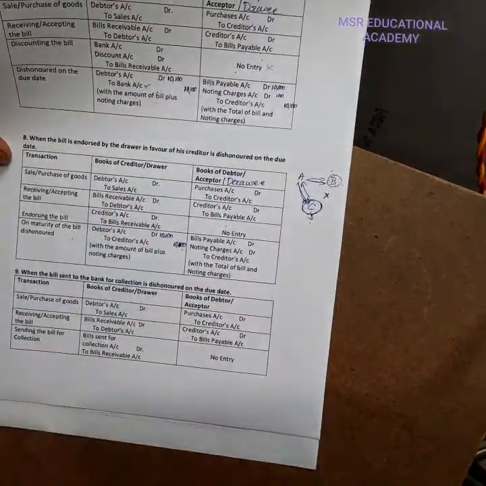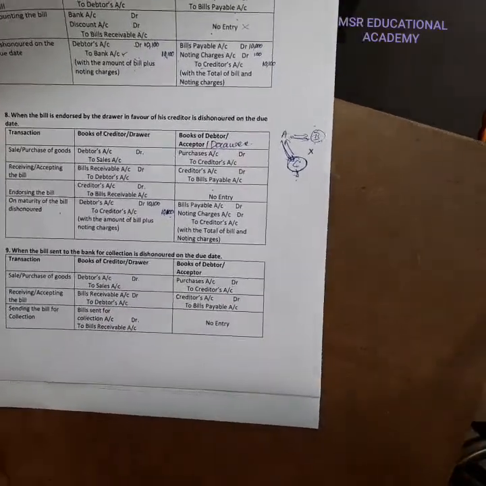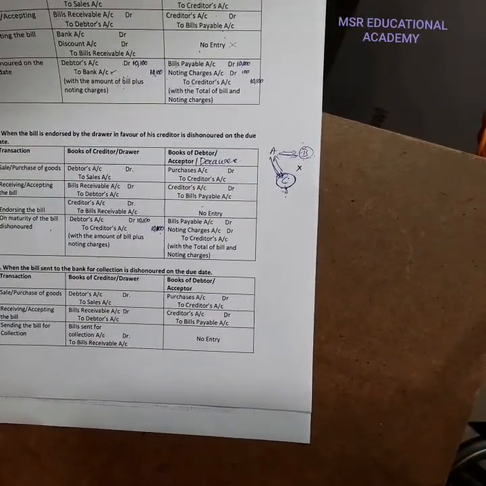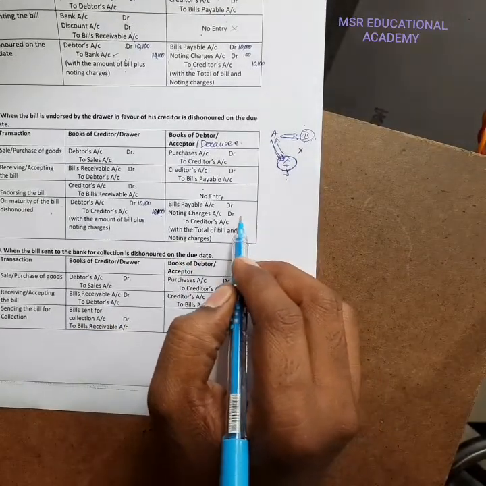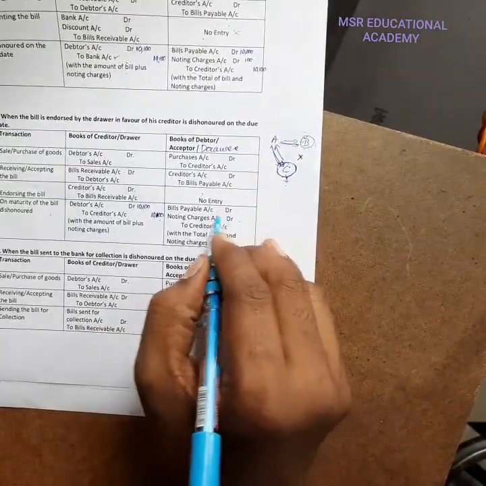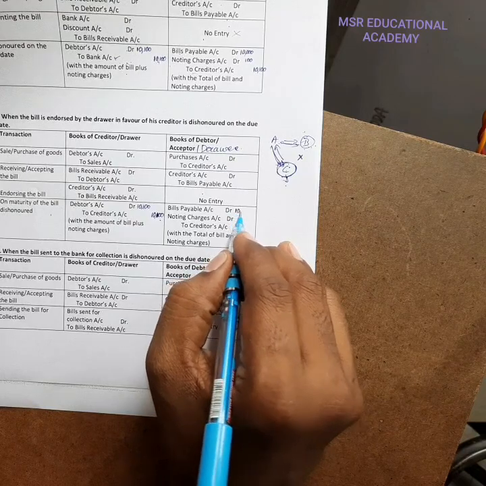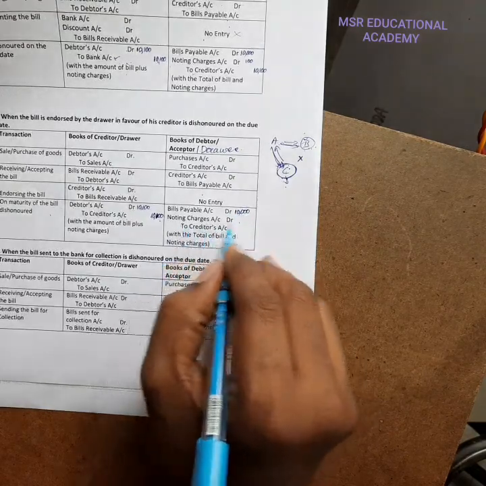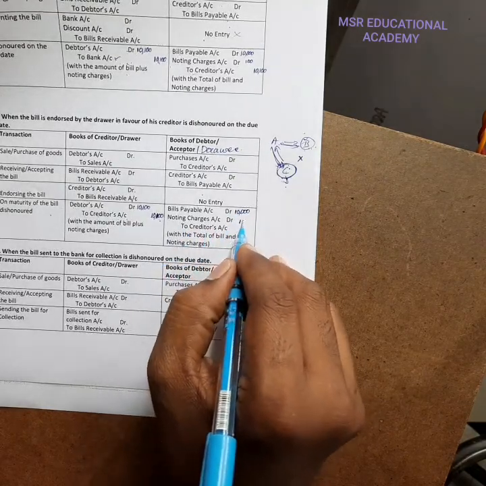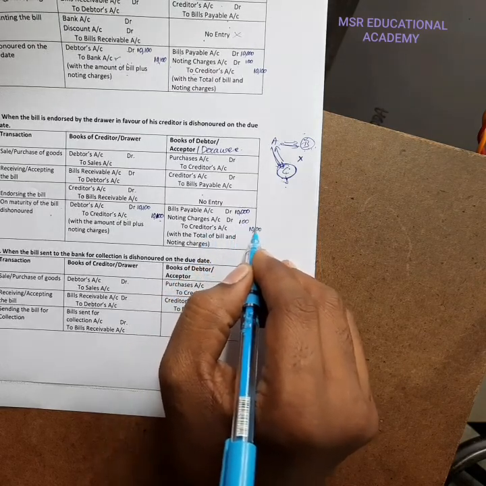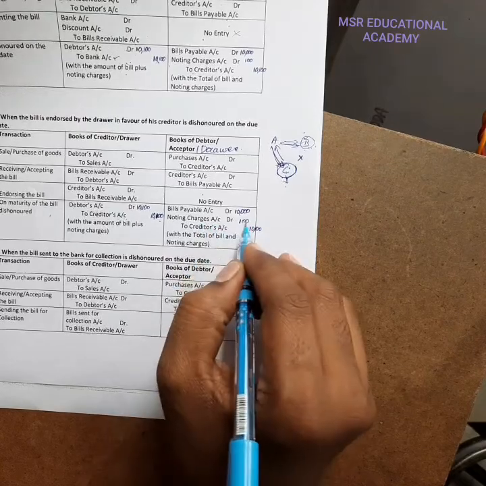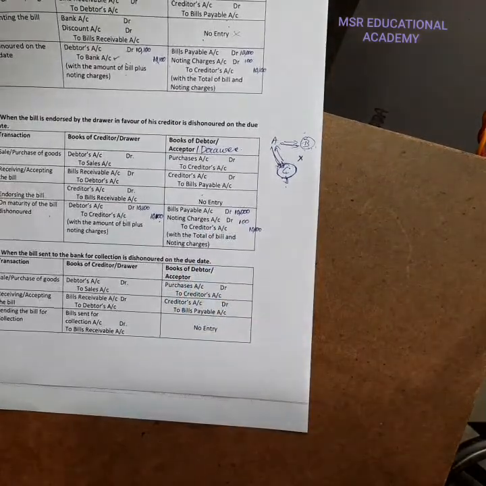You can write whatever names are given in the question. The same entry in the books of the drawee: bills payable account 10,000 rupees, and noting charges 100 rupees. Finally, the creditor's account should be credited with 10,100 rupees. The noting charges have to be borne by the drawee only.